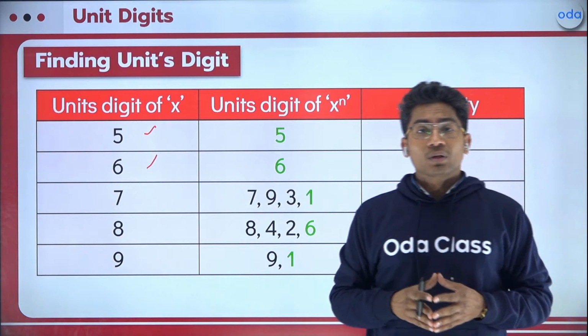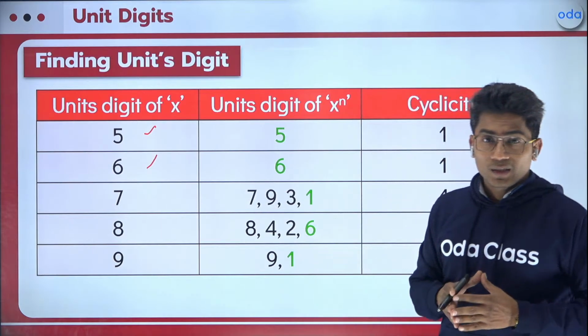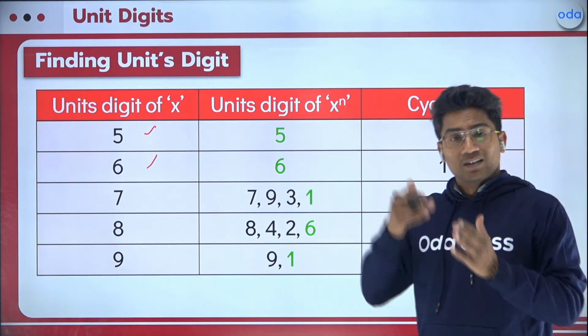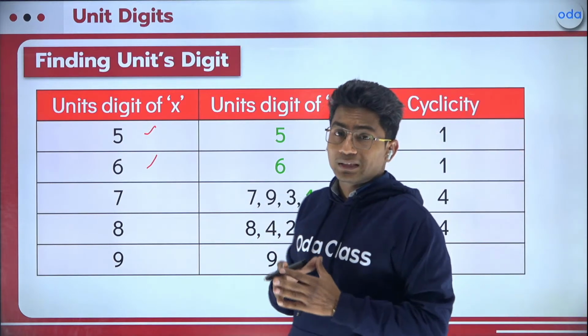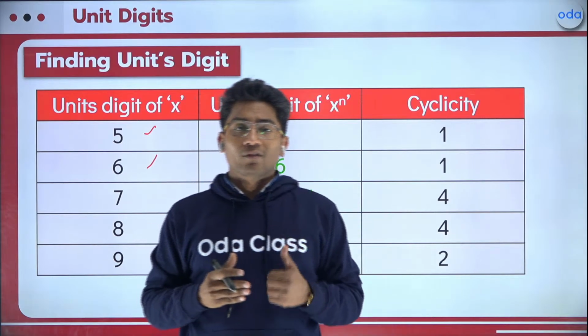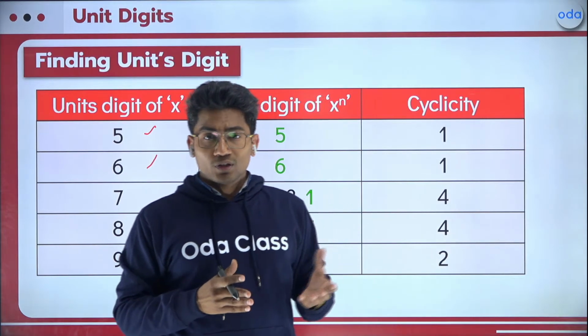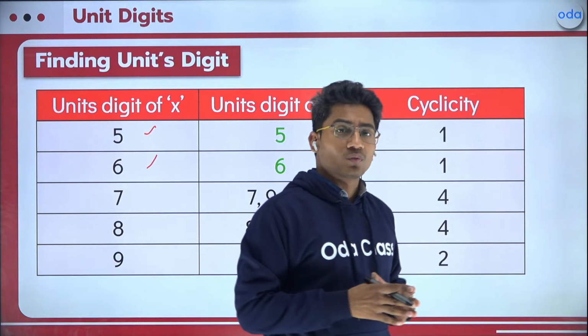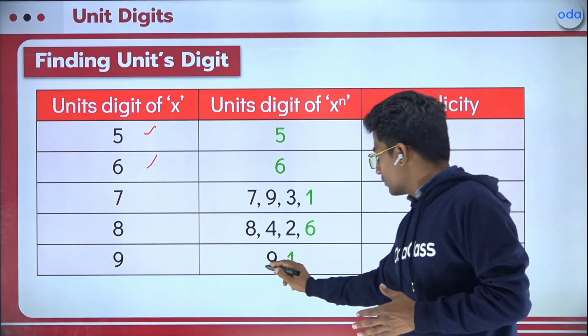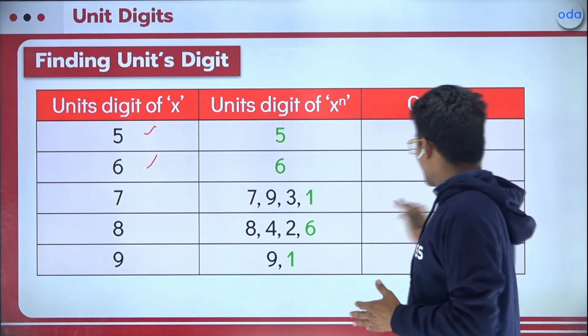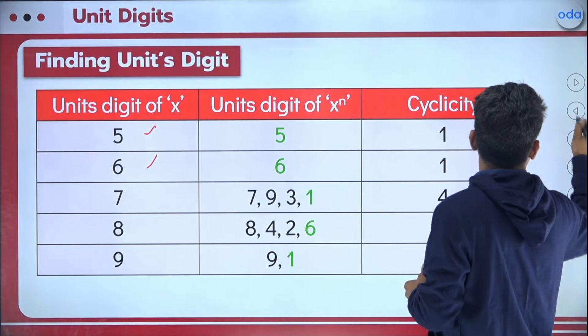If you talk about 9, the cyclicity is 2, meaning it keeps on repeating after every second digit, or the second power, you can say. So if I have 9 raised to the power 1, the unit digit is 9. Power 2, the unit digit is 1. Power 3, 9, right? So here the cyclicity will be 2, right? I hope it is clear to all of you.